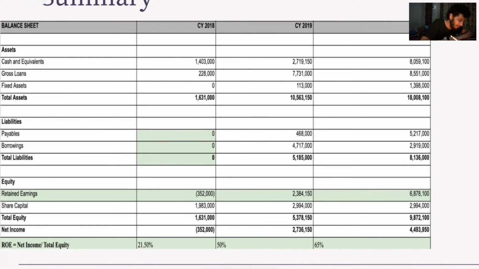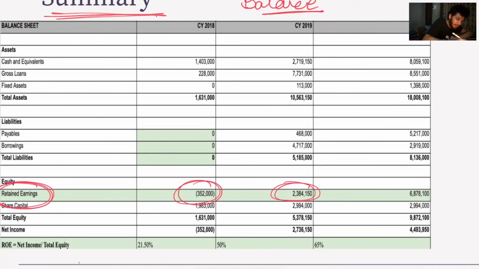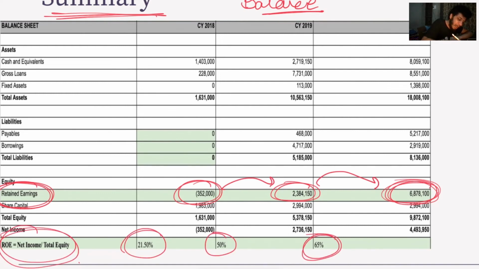Okay. So let's look at the summary for balance sheet. We look at retained earnings, right? We look at how much the company is reinvesting in itself per year, and then we look for ROE. This ROE percentage tells us how efficient the reinvestment is.